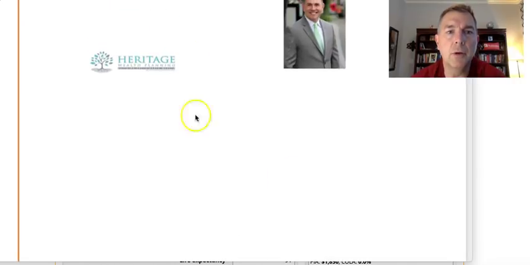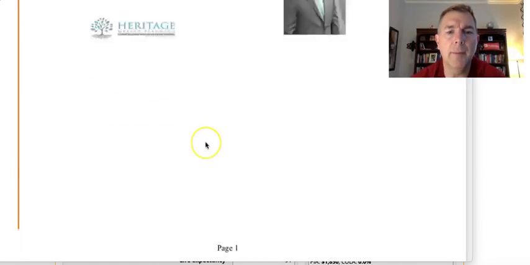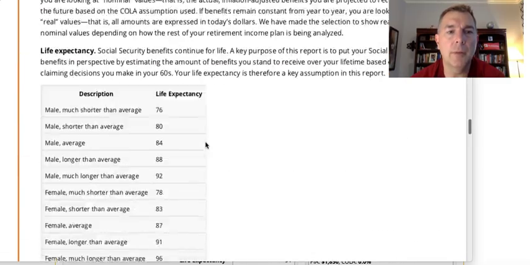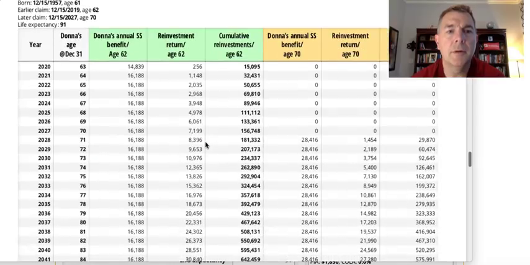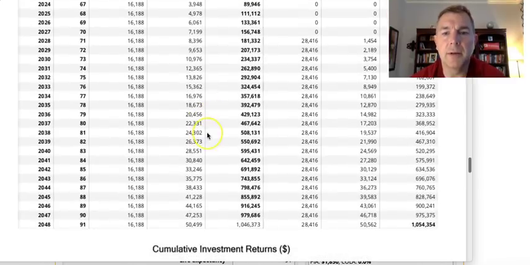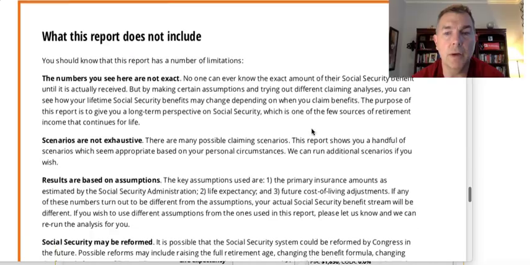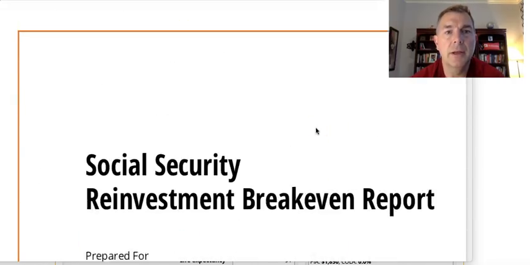You see my little logo, pretty cool there. We're just going to make that bigger. Anyway, so let's keep going down. We got all the preliminary stuff there, same thing we just looked at. That's pretty cool. And then the cumulative returns, the break-even is basically 91. Yeah, so nothing fancy there, but it's good stuff, man.